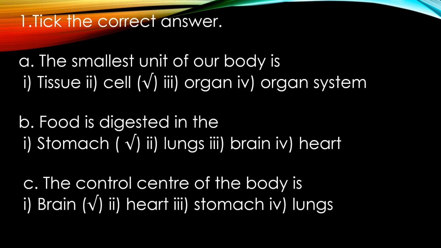The brain is used to think, right? The brain belongs to the nervous system. The brain does a majority of control throughout the body. It is a nervous system organ and uses neurons to communicate. Okay? So the answer of the question, the control center of the body is brain.